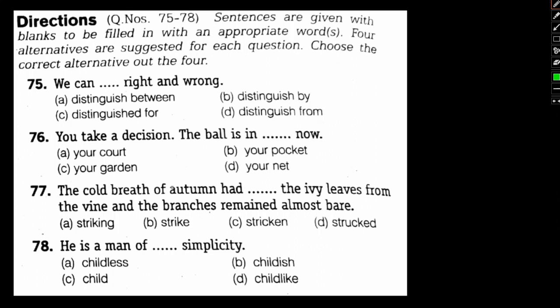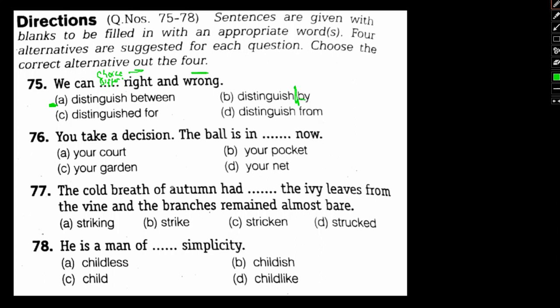We can dash right and wrong. So basically we are being given a choice, so something related to choice or difference will be here. We can distinguish between right and wrong could be a correct answer, because yes, we can distinguish. We can distinguish by right and wrong, although it may sound correct, but then again, we can distinguish something. There should have been an object.